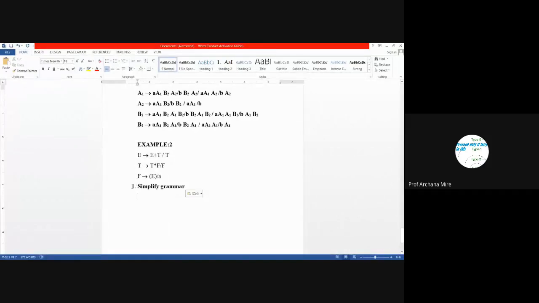So in grammar simplification, we need to remove epsilon production. No epsilon production is there. Then we need to remove unit production. Here capital E leading to capital T, non-terminal leading to a single non-terminal. So that is a unit production, and again here capital T leading to F, that is a unit production. And we need to remove unit production. How to remove unit production? Simply replace the corresponding non-terminal with its production.